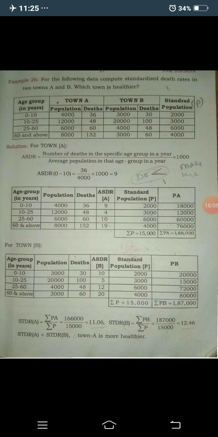First you need to consider the age groups: 0 to 10, 10 to 25, 25 to 60, and 60 and above.